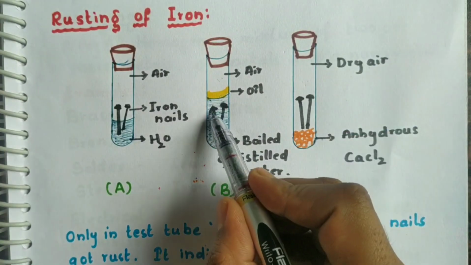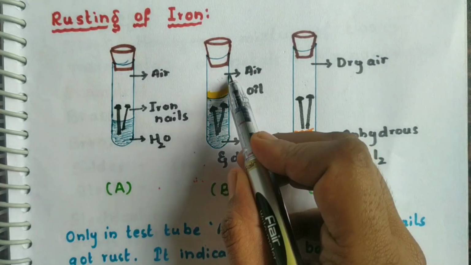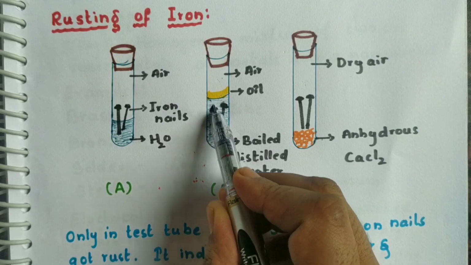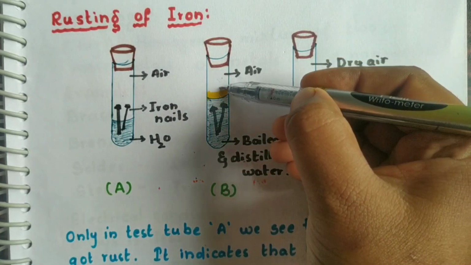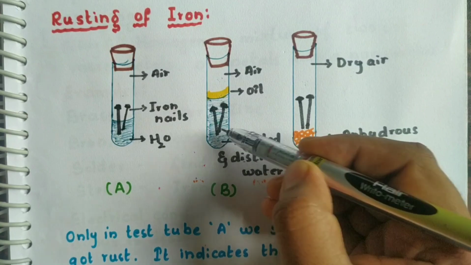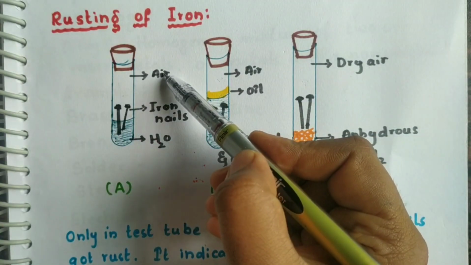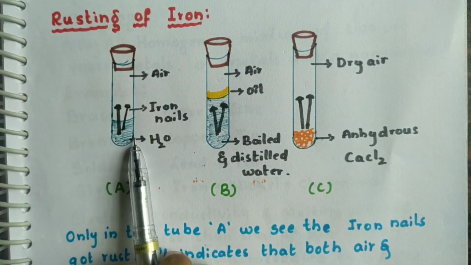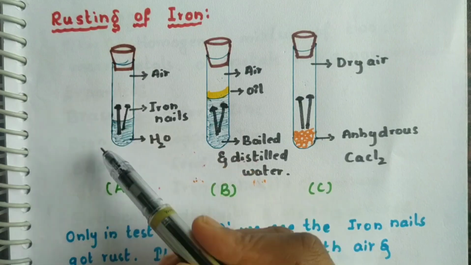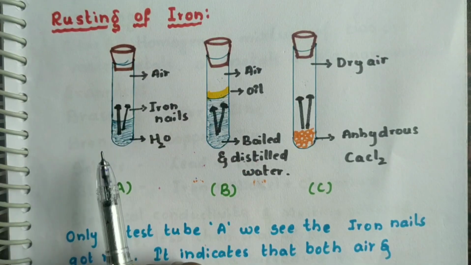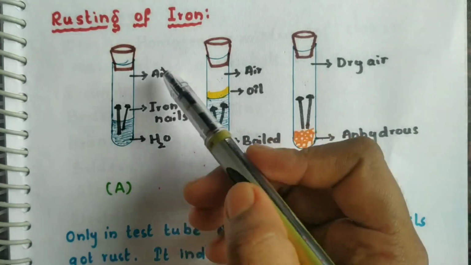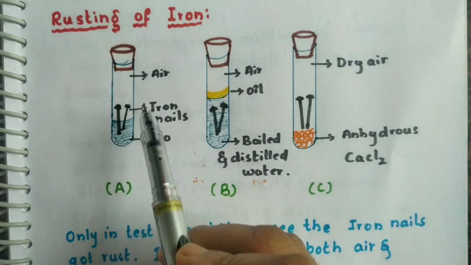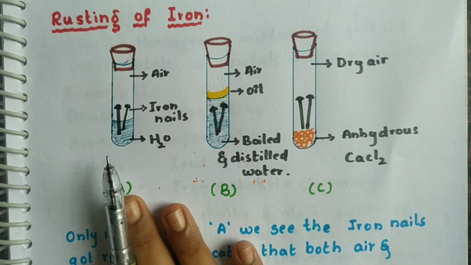In test tube B, the iron nails are exposed to only water. There is no air here because we have boiled and distilled the water, so there is no trace of air in the water, and the air in the test tube is not in contact with the nails. But in test tube A, there is air and also water. After a few days, we will observe that the nails in test tube A got rusted. By this we understand that both air and water are required for the rusting of iron. Both are very important to rust an iron nail.